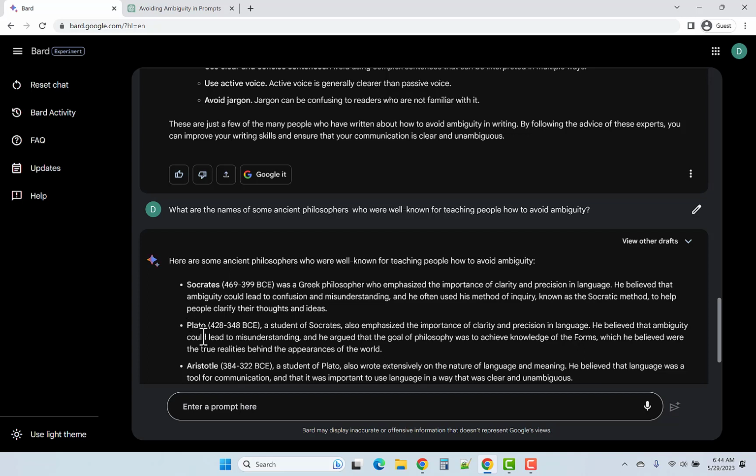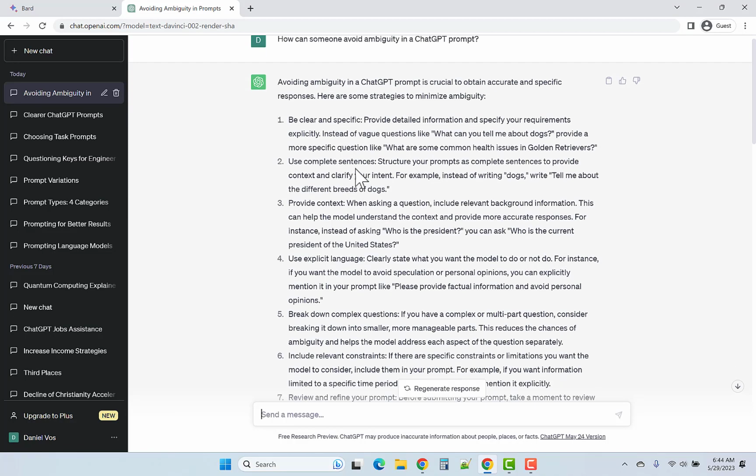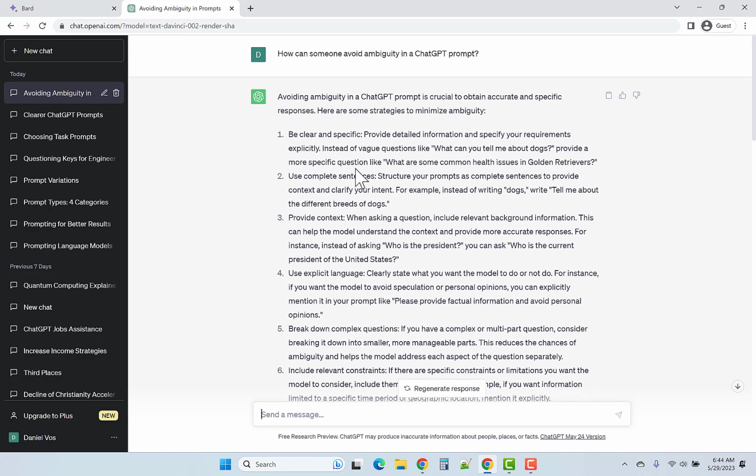Plato and Aristotle. All right, now let's go see what ChatGPT had to say. It suggests 7 strategies for minimizing ambiguity. So be clear and specific. So for example, instead of saying, what can you tell me about dogs? Ask, what are some common health issues in golden retrievers? That's a much more specific question.